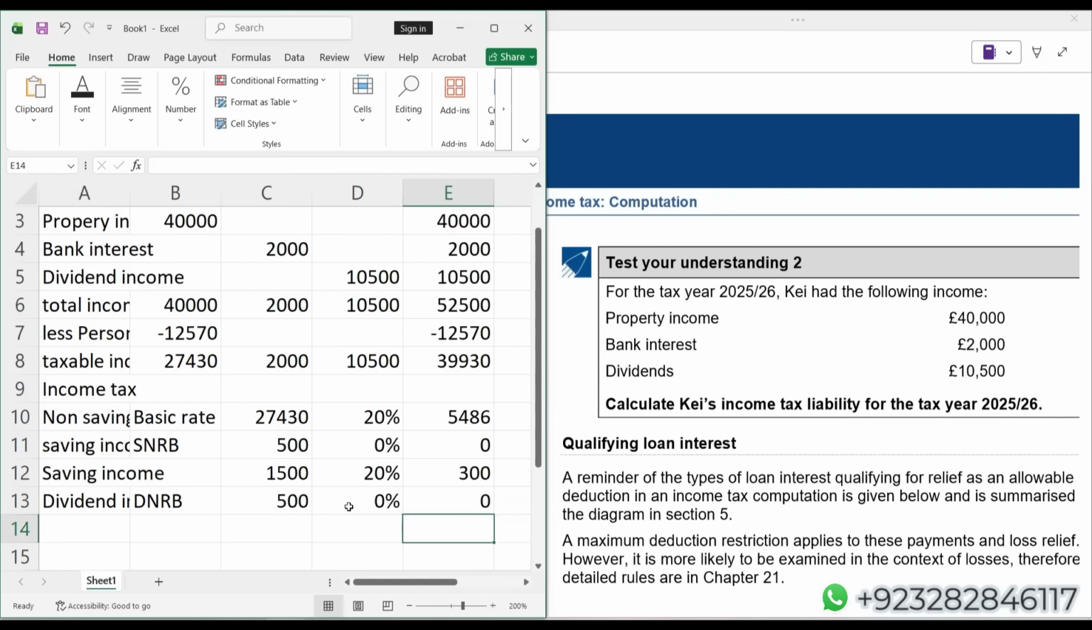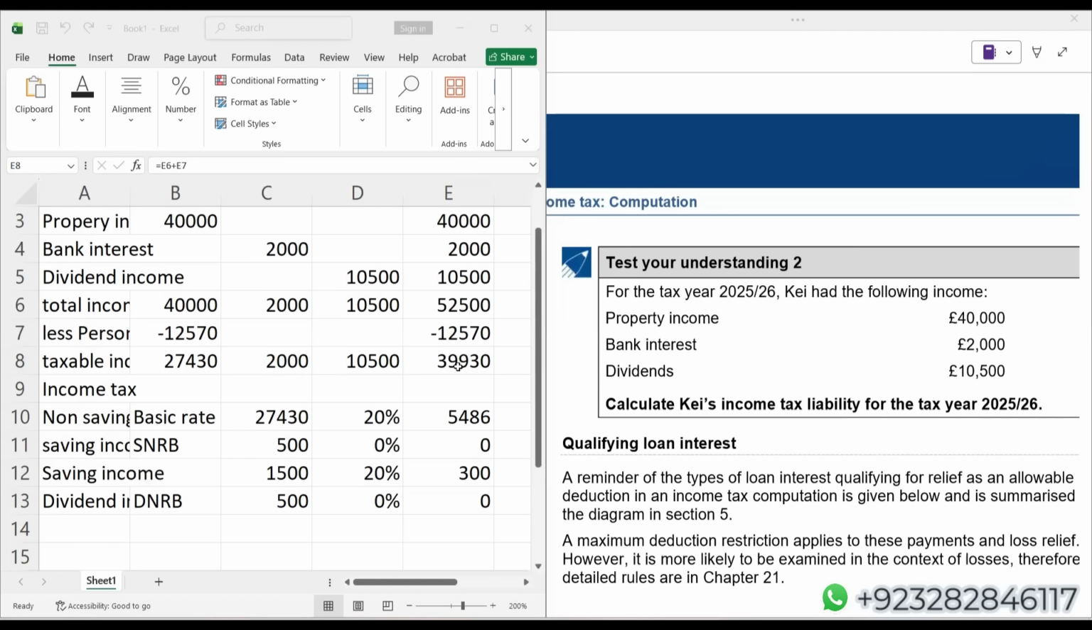Okay, now students, you have to check how much space is left in the basic rate band, because the total taxable income is 39,930, which means that obviously some of the income will definitely fall in the higher rate band. So how much space is left in the basic rate band? Because of the remaining 10,000 dividend income, total taxable dividend income is 10,500. Out of that 10,500, we have taken 500 in the nil rate band. We are left with 10,000. But that's for sure, the entire remaining 10,000 does not fall in the basic rate band.